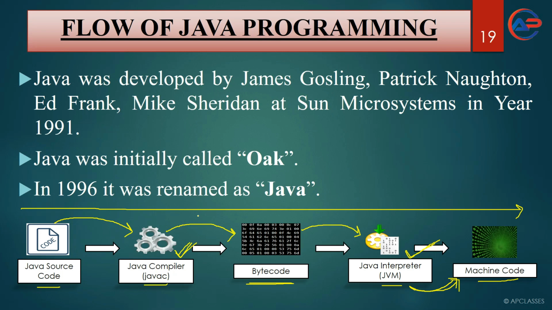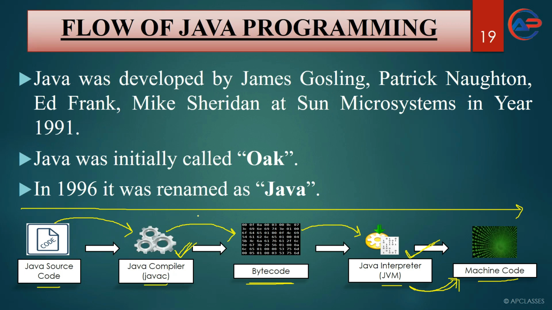The compiler is used to convert source code to bytecode. The interpreter with the help of JVM converts bytecode into machine code. So here you can differentiate like this. The first difference is Java source code is converted to bytecode with the help of a compiler, then it is converted to machine code with the help of interpreter and JVM.